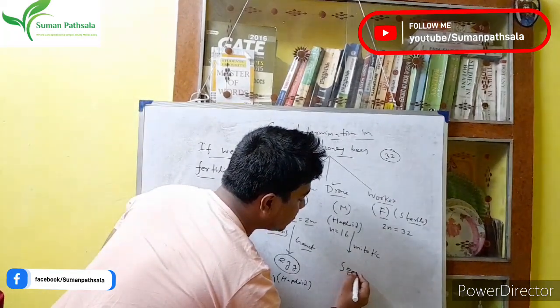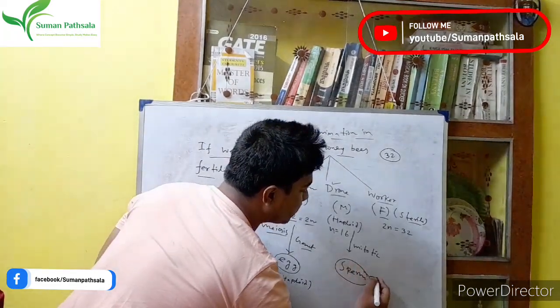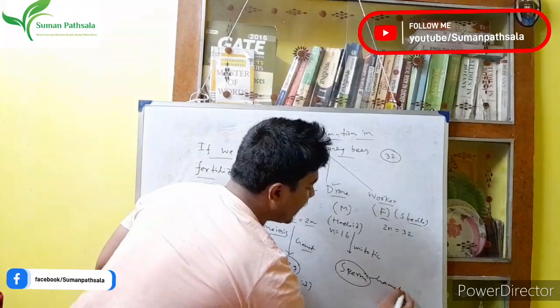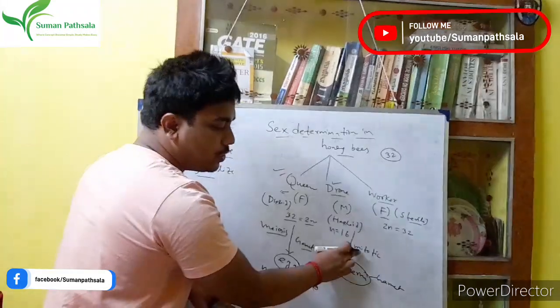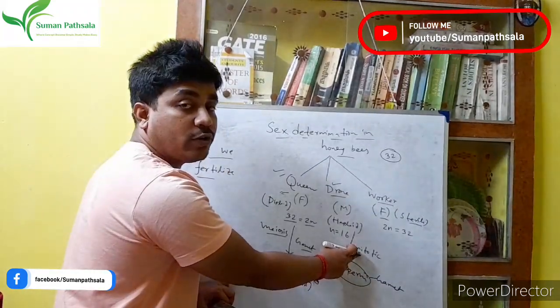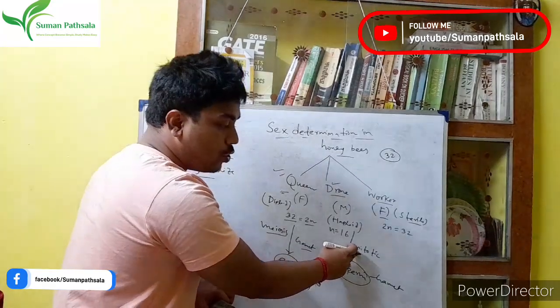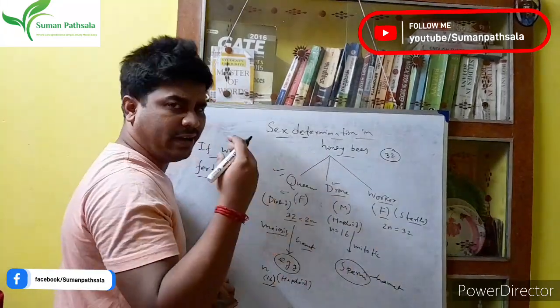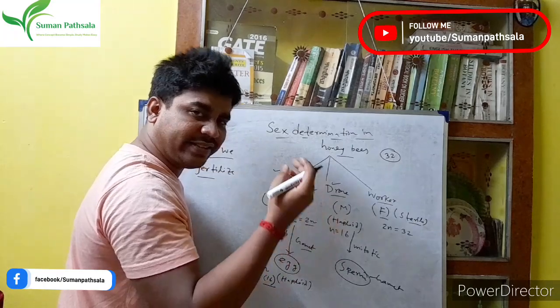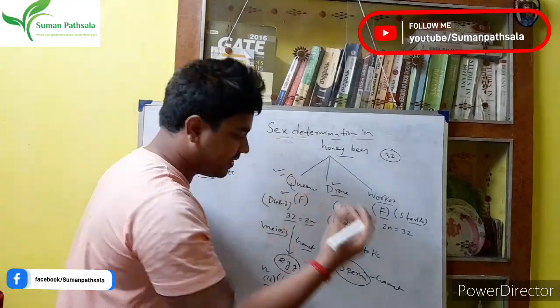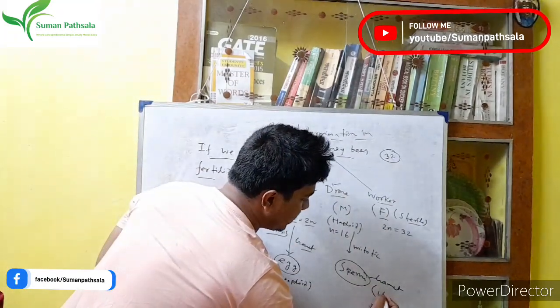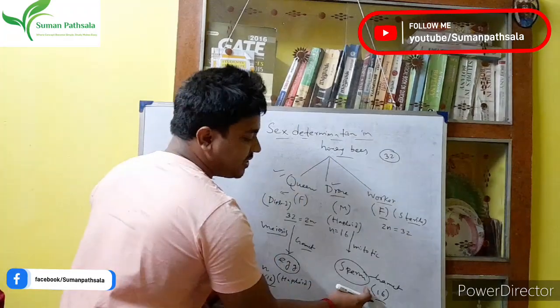That is the sperm. This is the gamete. We know that during mitotic division the chromosome number remains the same, right? The cell divides, but the chromosome number stays the same. So that means the sperm also has 16 chromosomes.